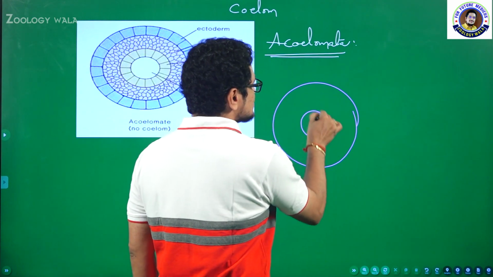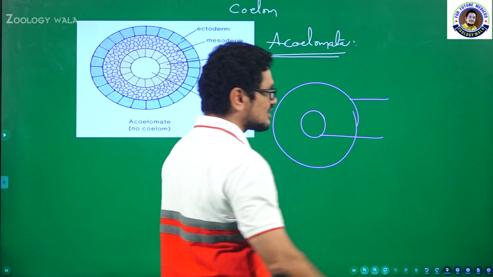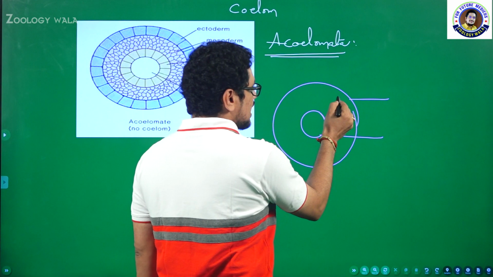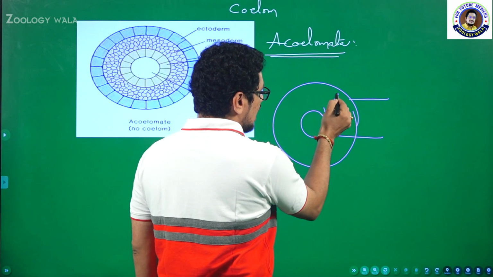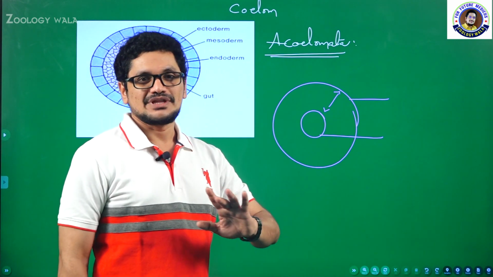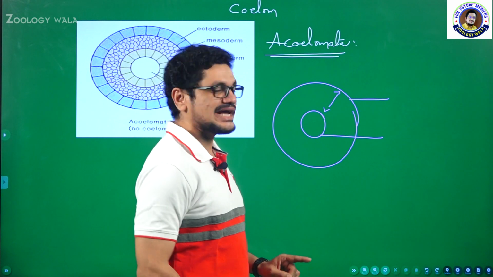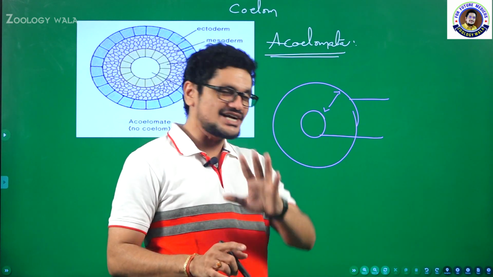This is the outermost layer, the body wall, and these are the visceral organs. So the space present between the body wall and internal organs is called coelom. And the point is whether that coelom should be considered true or false.